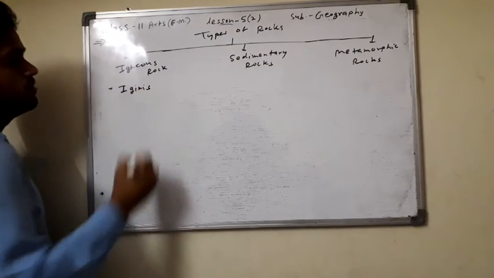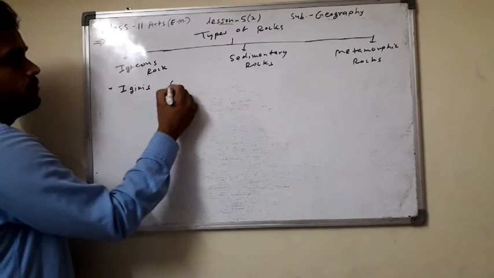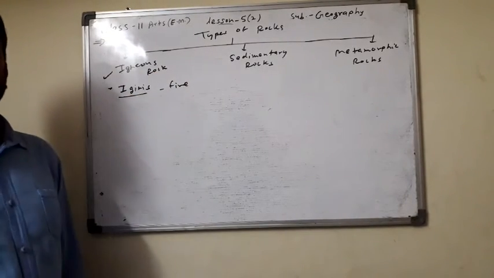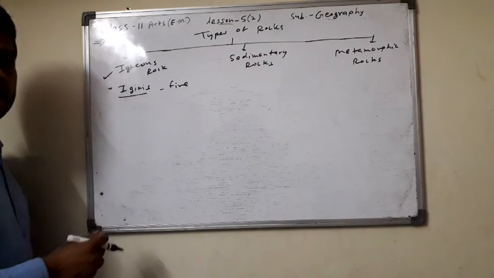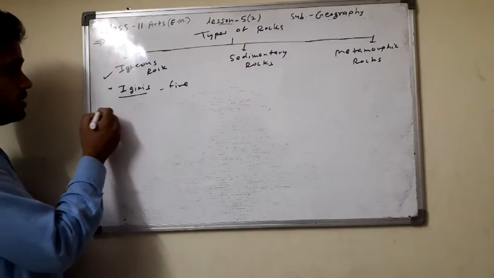The word igneous is derived from the word ignis, which means fire. इसका मीन क्या होता है? ये igneous जो वर्ड बना किससे बना? ignis से. Ignis the word means fire. So what is this igneous rock?